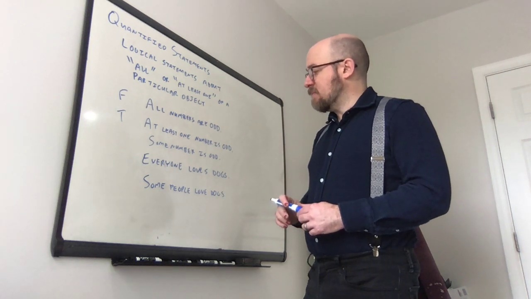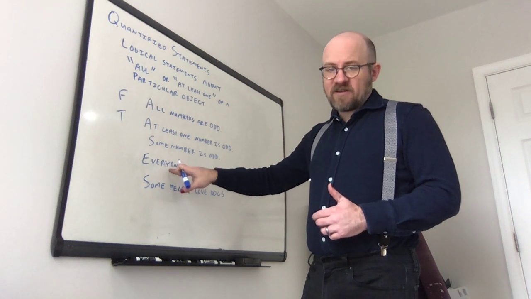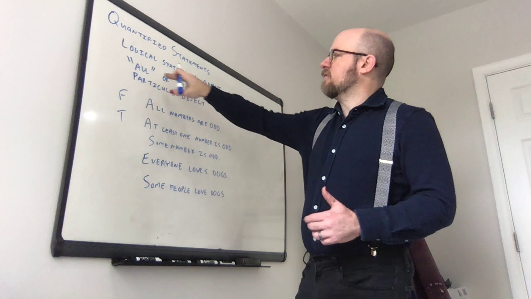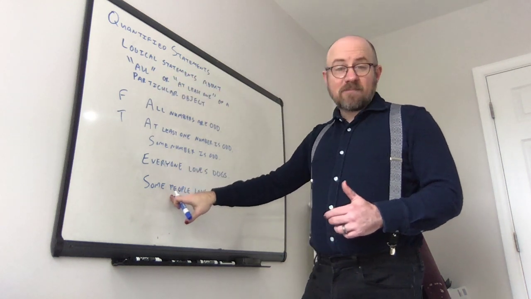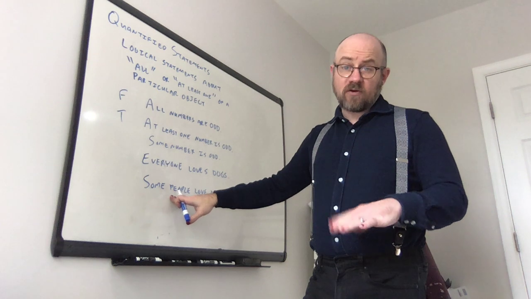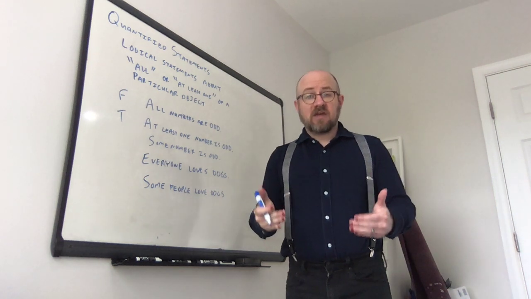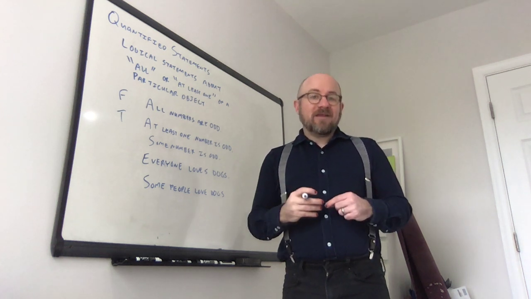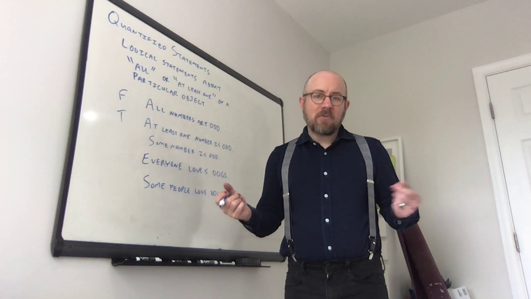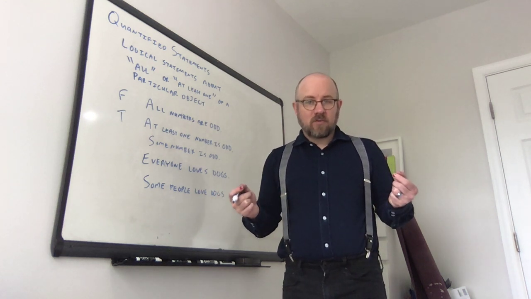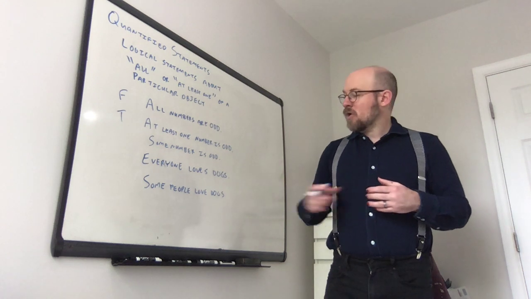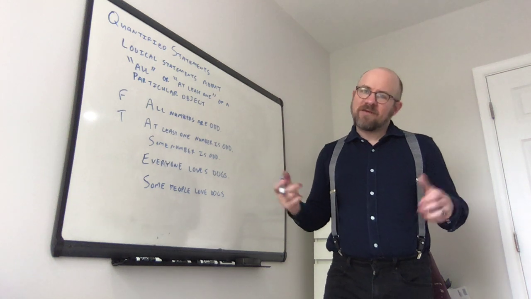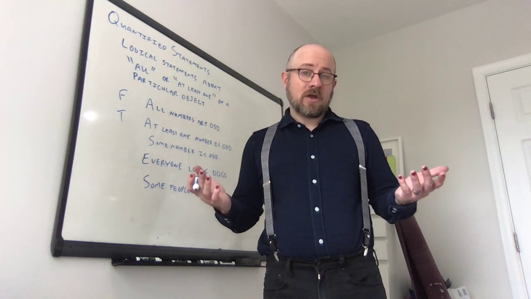So one thing about quantified statements is that this change from the universal to the existential, from all to at least one, is a big difference. It can make a statement true or false. And so you have to be very careful that you're using the correct one. You don't want to say all when you mean some. People make this mistake all the time. It's a very common kind of exaggeration to say, oh, everybody loves this, when in fact there are people out there who don't.